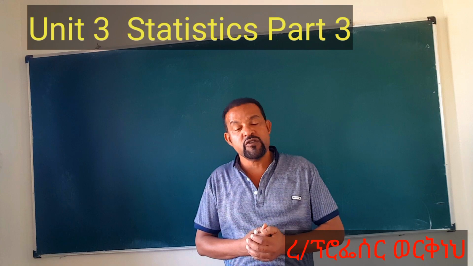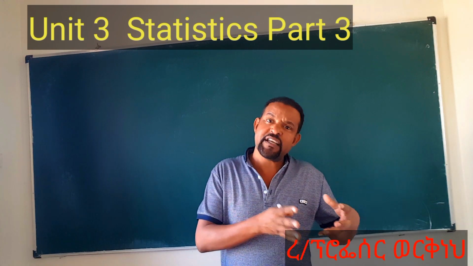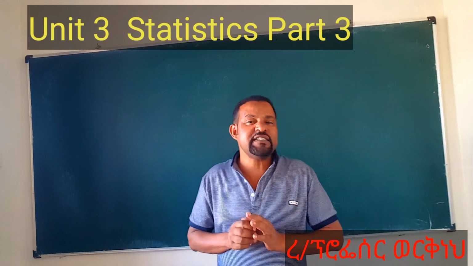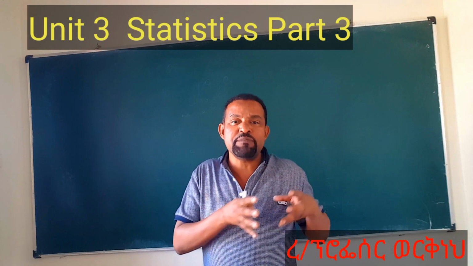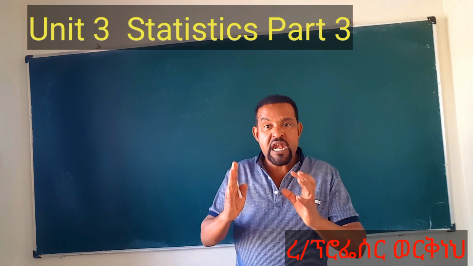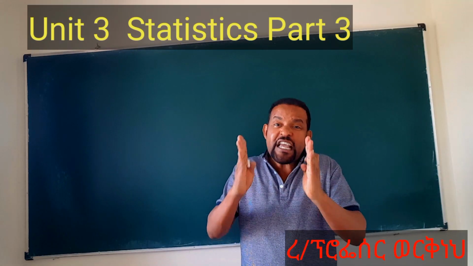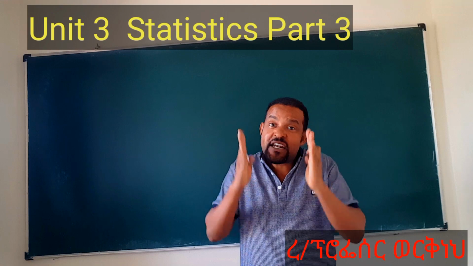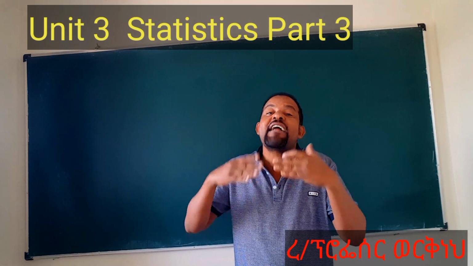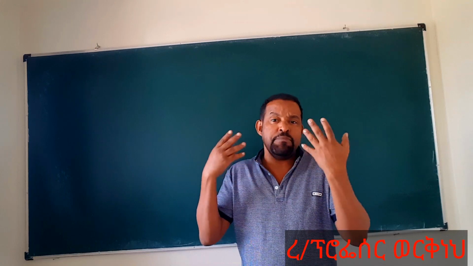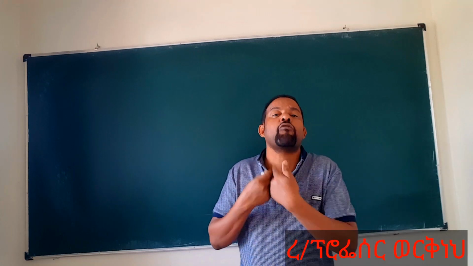So in the previous videos, we have discussed the first and the second absolute measures of dispersion. Today, let's discuss the third absolute measure of dispersion, which is mean deviation. Mean deviation measures the scatter of each data, or individual data, from the central values or from the averages, right? From the mean, from the median, and from the mode.